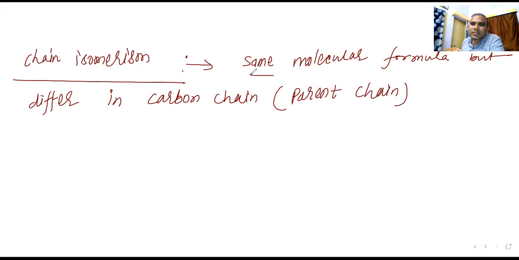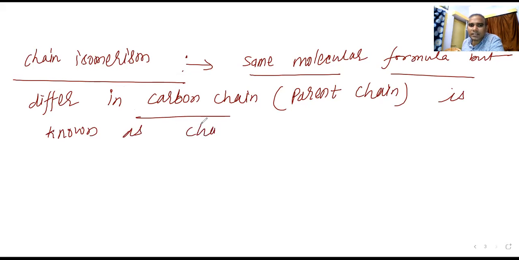Same molecular formula but differing in carbon chain is known as chain isomerism. How does the chain differ?